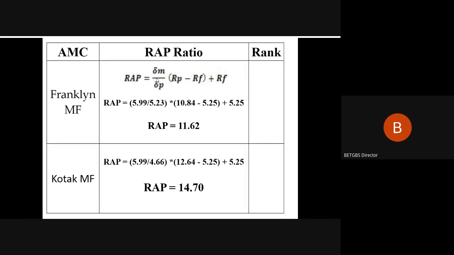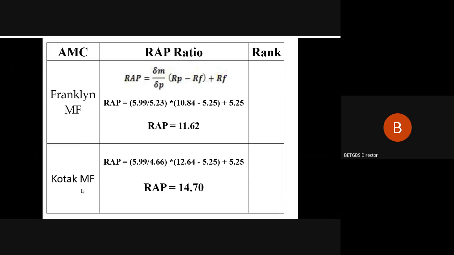well, so the risk adjusted portfolio is the risk ratio to that of your risk premium plus the risk free rate. So in our case, our market risk is 5.99, that is the standard deviation of your market, and the portfolio risk is 5.23. So you take up the ratio of this. Then you multiply it to the risk premium, which is portfolio return minus the risk free return, and finally add up the RF. So when we simplify this equation appropriately using the appropriate signs and basis, we get the answer for Franklin Mutual Fund at 11.62. So this is the RAP for the Franklin Mutual Fund.